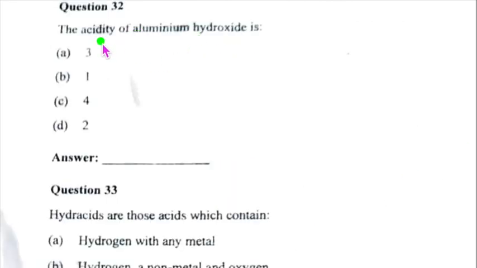Question 32. The acidity of aluminium hydroxide. Now aluminium hydroxide looks like this. This should come immediately in front of your mind's eye. Now the acidity is the number of hydroxyl radicals per molecule. So we have 3 over here. So that will be your A option.